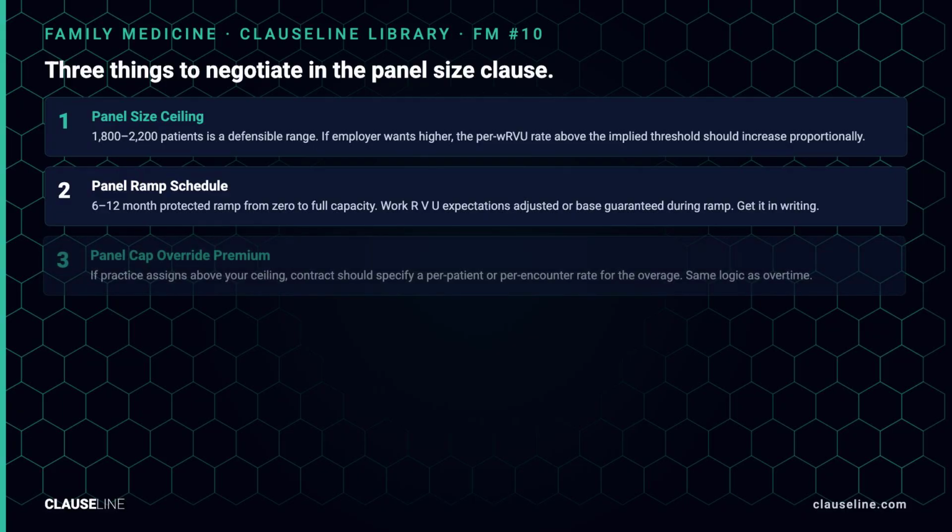First, a panel size ceiling. Ask for explicit contract language specifying the maximum attributed patient panel you are expected to carry. 1,800 to 2,200 is a defensible range. If the employer wants to negotiate that ceiling up, the dollar per wRVU rate above the implied threshold should increase proportionally.